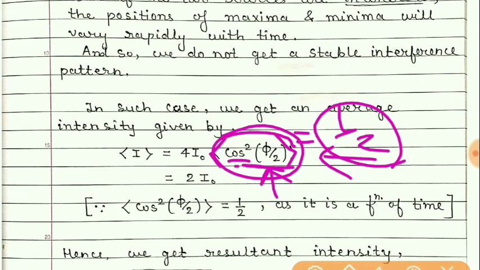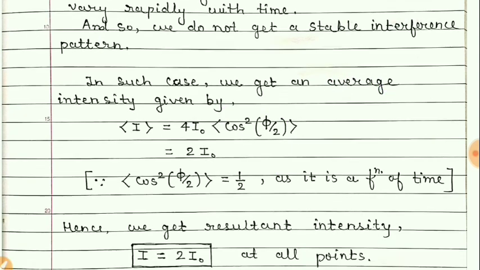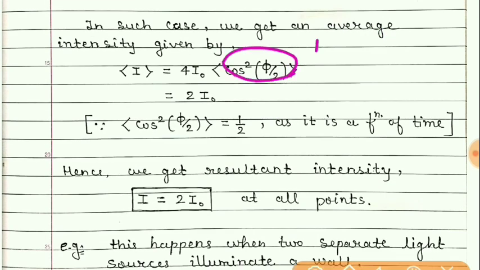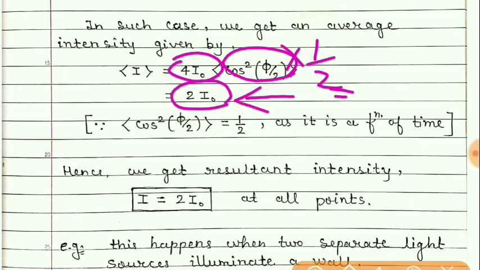This type of average we have studied in the chapter of alternating current. So if this is 1 by 2, then 4I naught into 1 by 2 gives 2I naught. This is the intensity observed on the screen, and you will not observe any pattern of dark and bright bands.